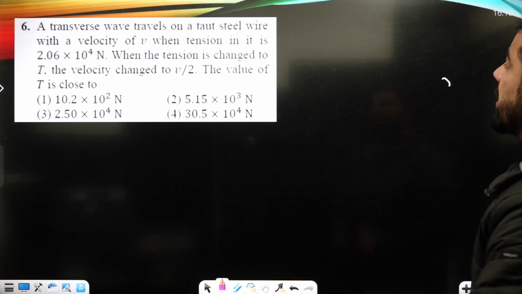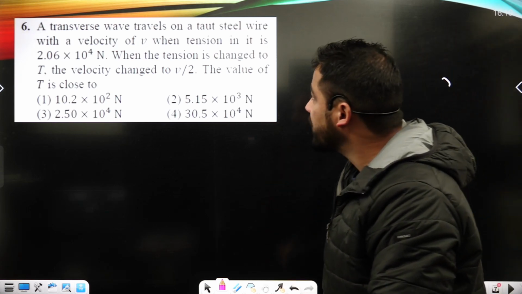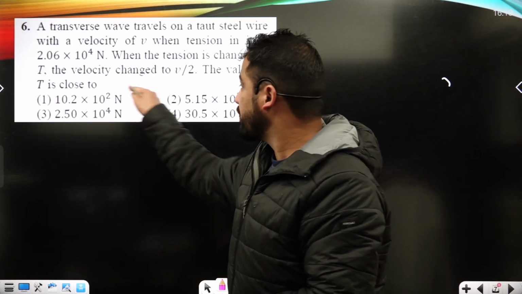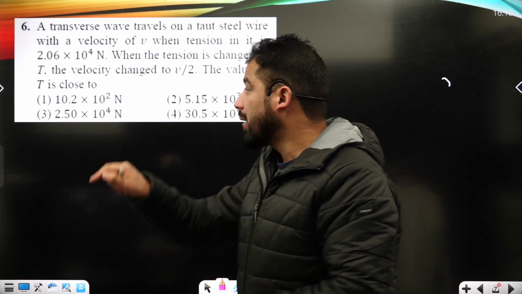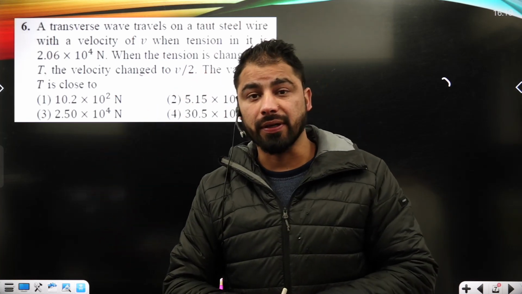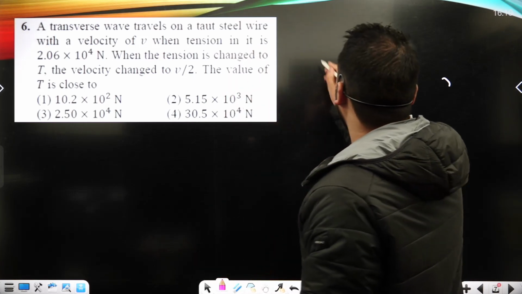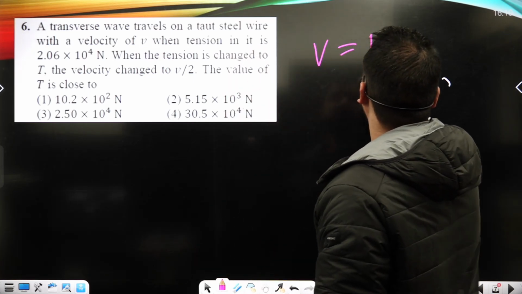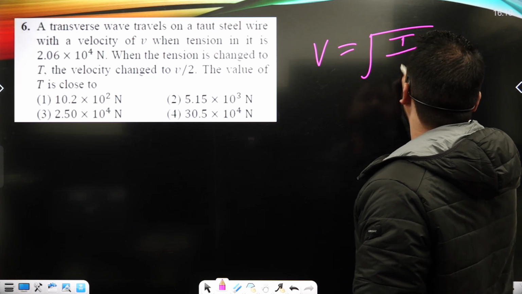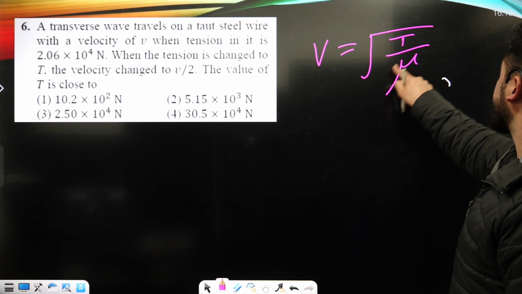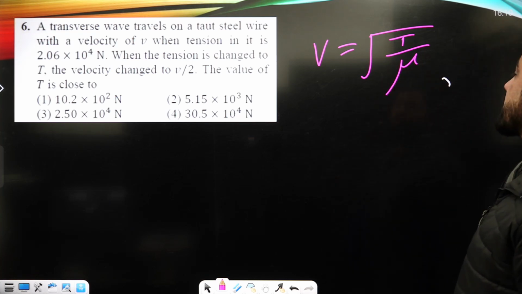A transverse wave travels along a taut steel wire with velocity v when the tension in the string is this. Now when the tension is changed to T, the velocity changes to v upon 2. What is the value of T? When we talk about the speed of a wave in a string, v is equal to the square root of T upon mu, where T is the tension that develops in the string and mu is basically mass per unit length.